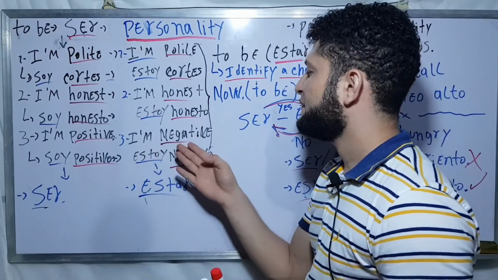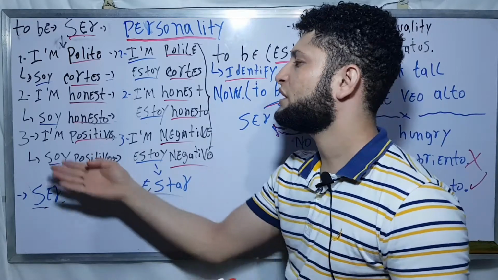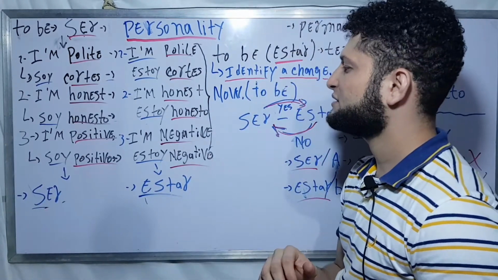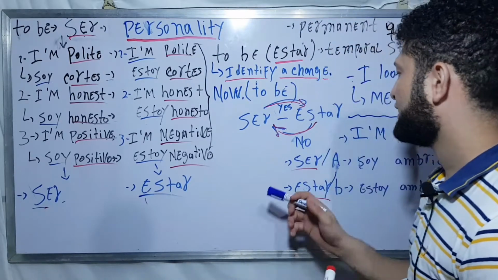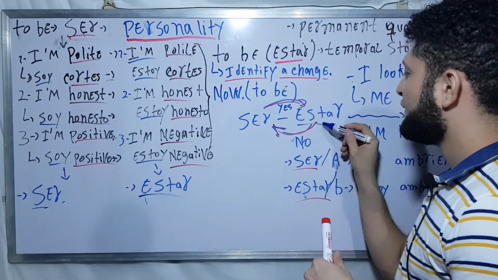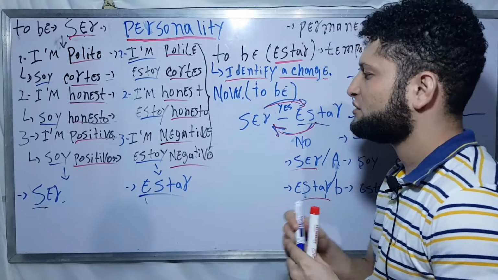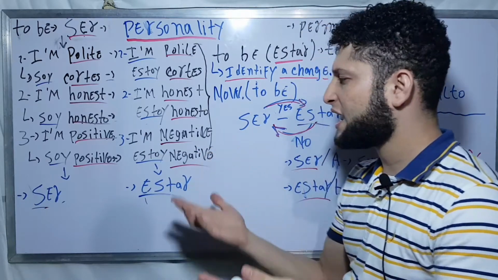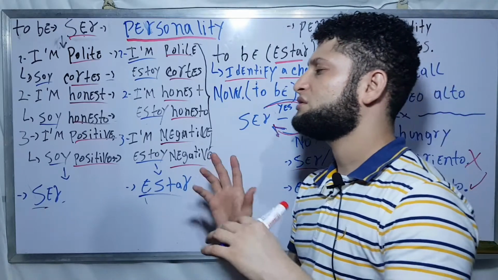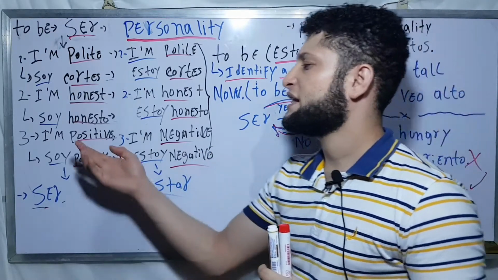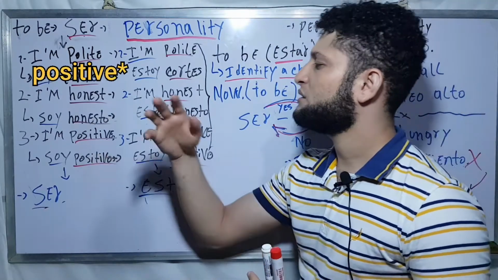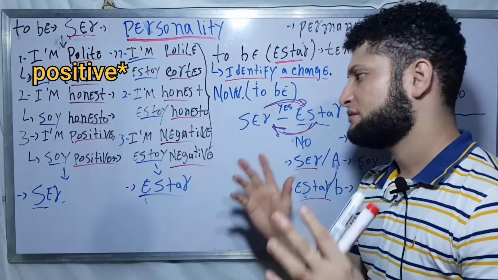If I am negative with the verb estar, but you are positive with the verb ser, it's impossible that the verb estar becomes ser, because you will be negative for a certain period of time, but after you will come back to your nature. Your nature is to be polite. Okay, that's it.